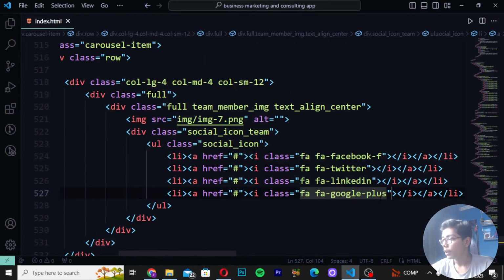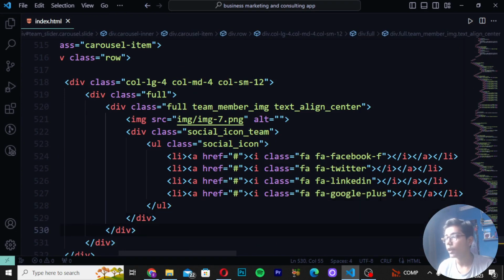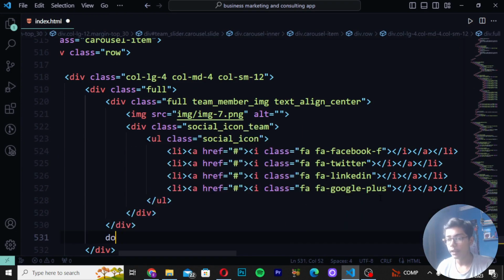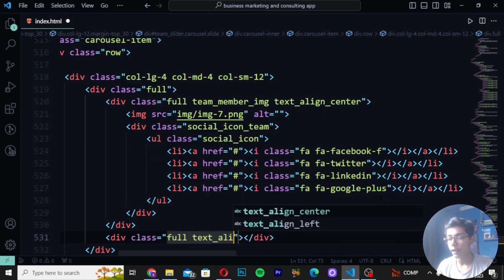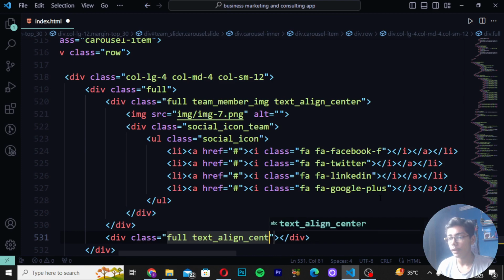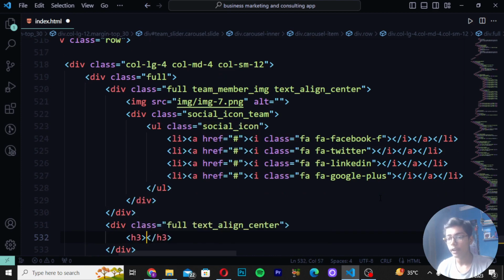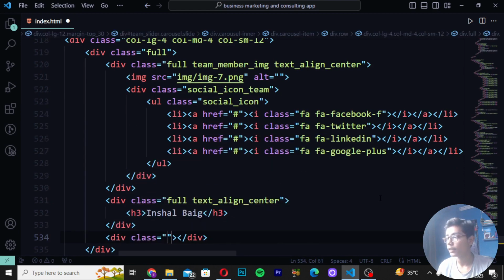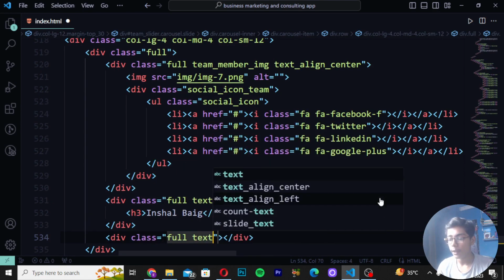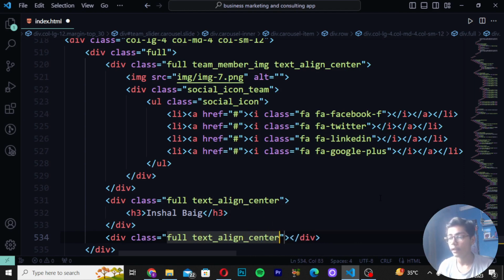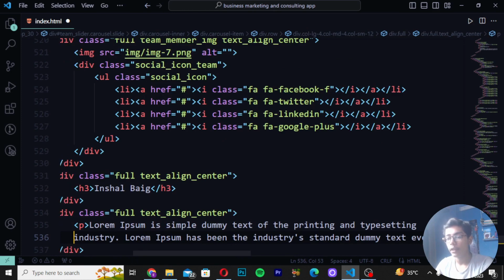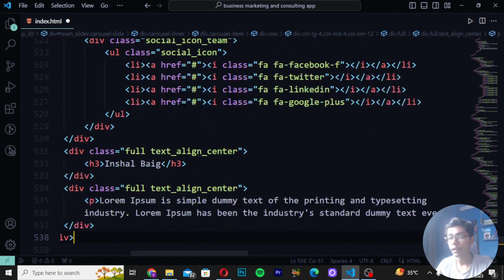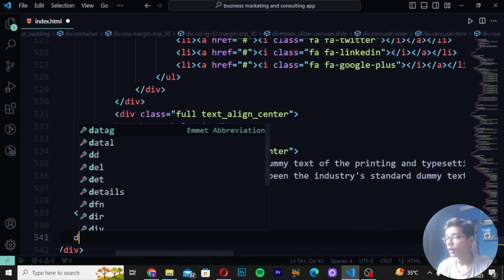After doing that, simply move after the ul and the two divs which we have created. Again, write the div with class as full, and then I will be writing text align center. Right here h3, and then here I will be writing again my name. Then write div class as full. So here I will be writing full text align center. Then write a p tag and then paste the text here. Press backspace and then give a space here. Then move down after the three divs.